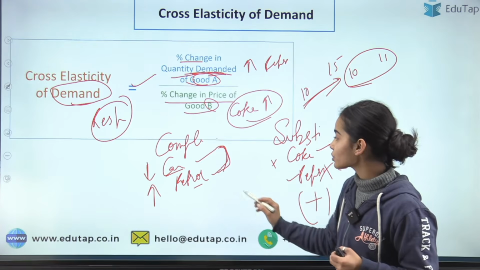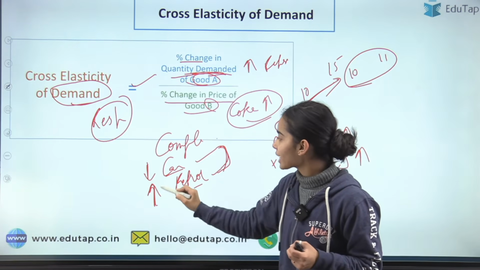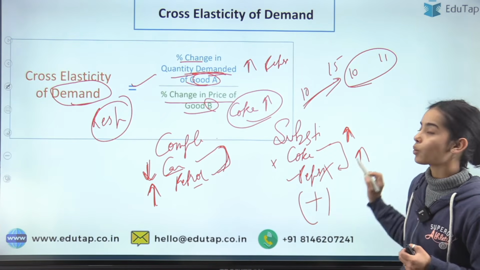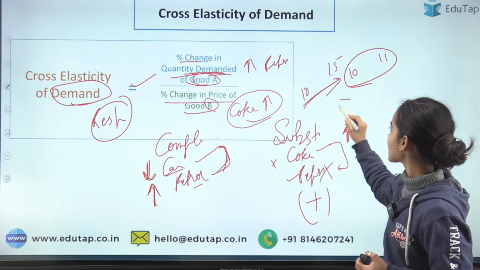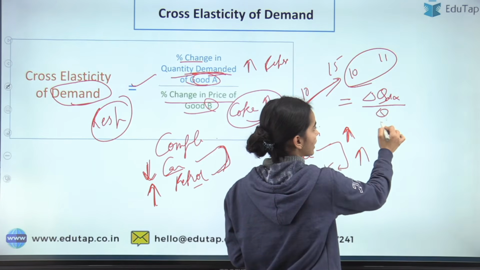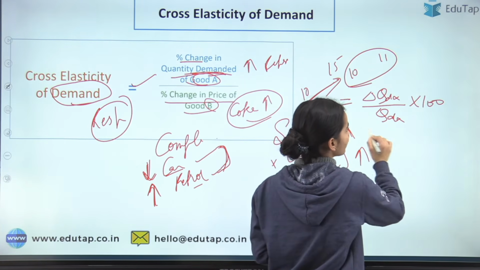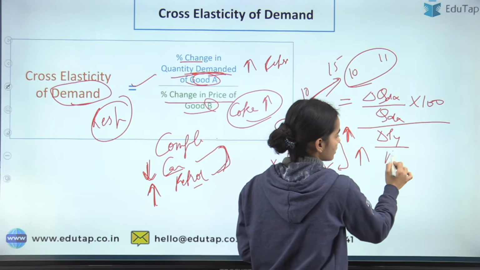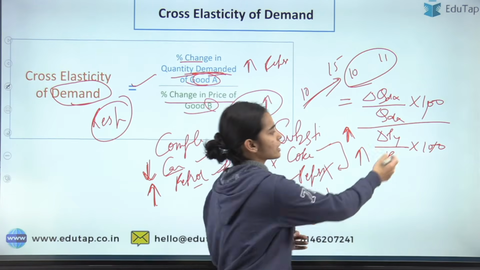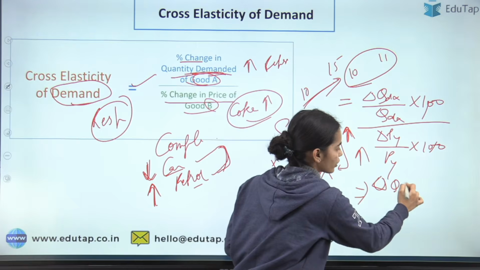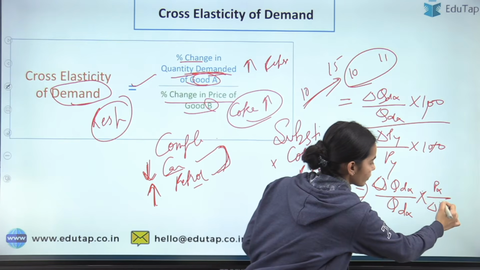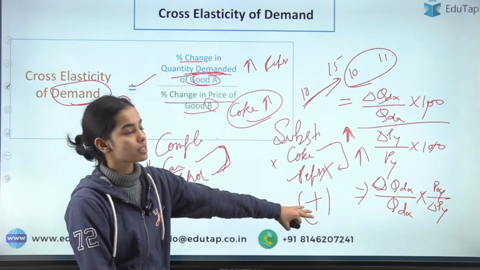But I hope you have understood the direction: if the price of petrol is rising, the demand of the car is decreasing. If the Pepsi price is rising, the demand of the Coke will rise. The formula of this will be the same. We are talking about the change in quantity demanded of X over the original quantity demanded of X into 100, but divided by the change in price of Y over the original price of Y into 100. So this is the ultimate formula.